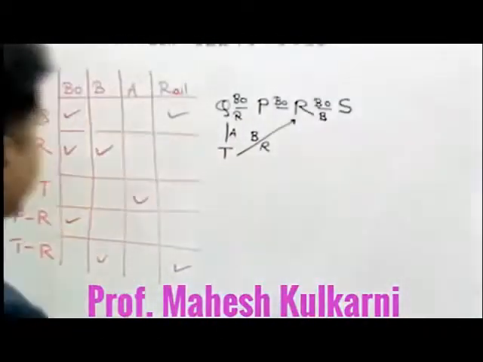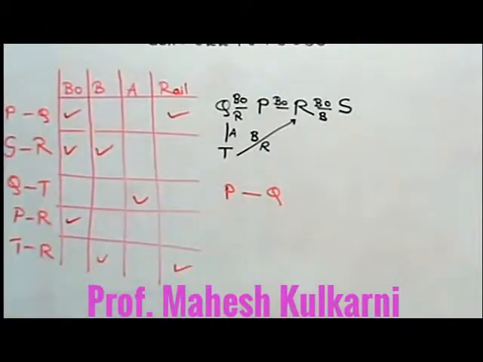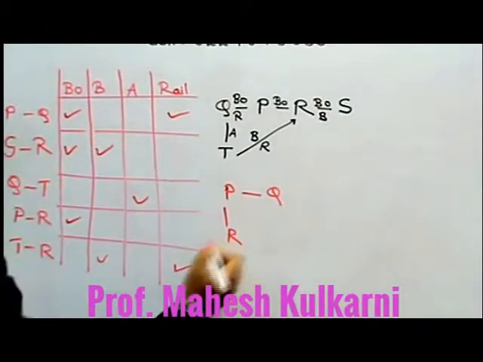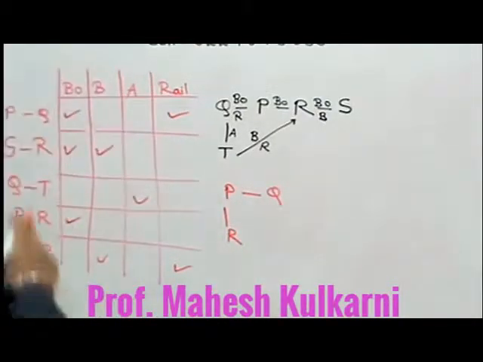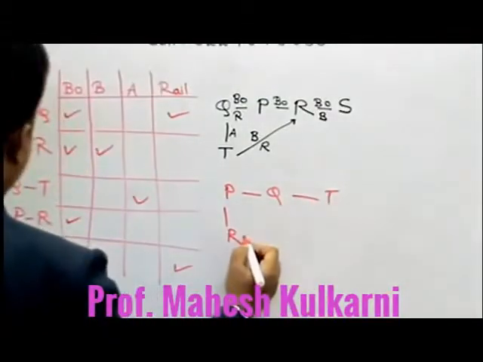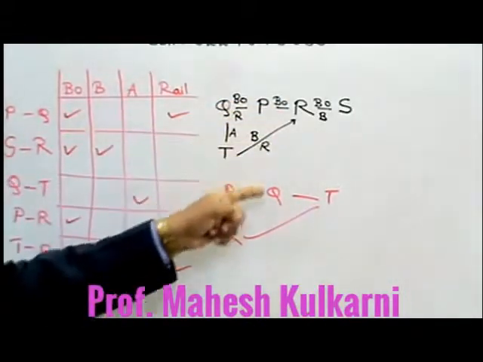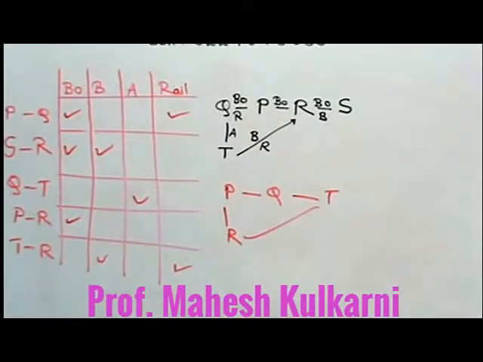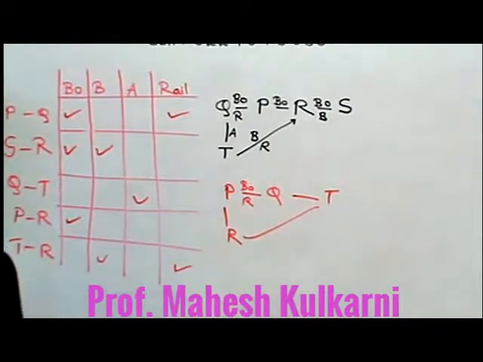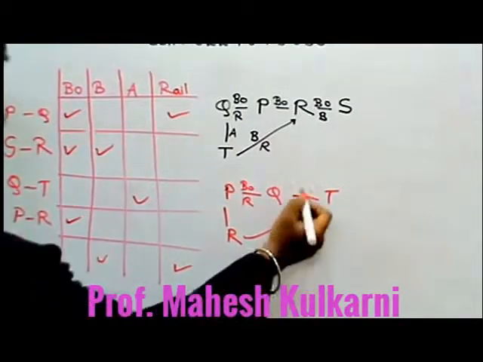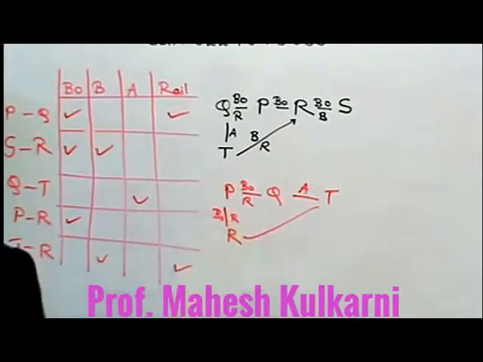Now check out P to T. So P, obviously we have to go to Q, first route, and second route to R. From Q I have to go to T. So Q to T route is available. R to T route is available. So here 4 stations are there, here 3 stations are there, as well as P to Q I can travel by boat as well as rail. Q to T I can travel by air. P to R, boat as well as rail.